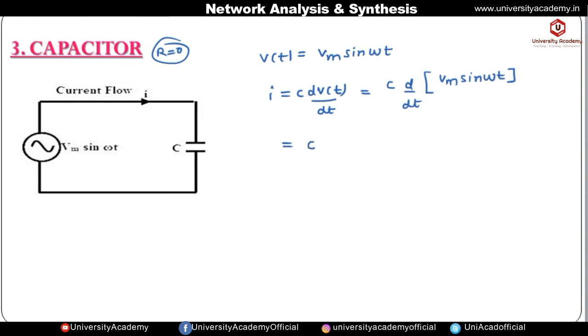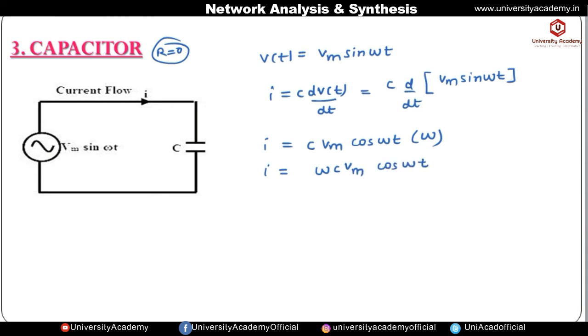What is the differentiation of Vm sin omega t? Vm will come outside, and the differentiation of sin omega t is cos omega t into omega. So the current expression is omega C Vm cos omega t.